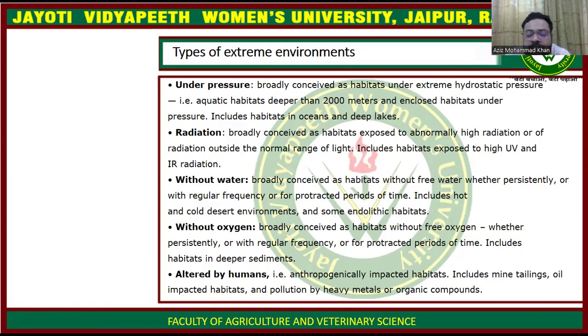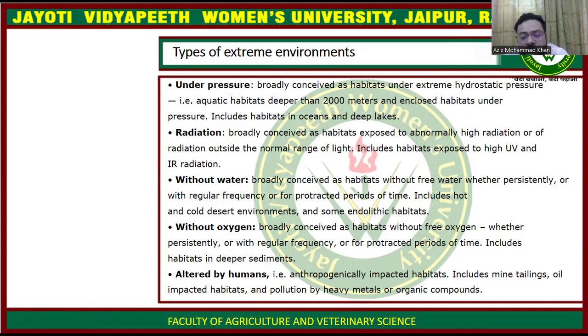Similarly, they release some chemicals in water, and due to these chemicals, microorganisms cannot survive. They release some solvents like ethanol, methanol, and some other effluents into the water, and due to these conditions, they cannot survive in the water.